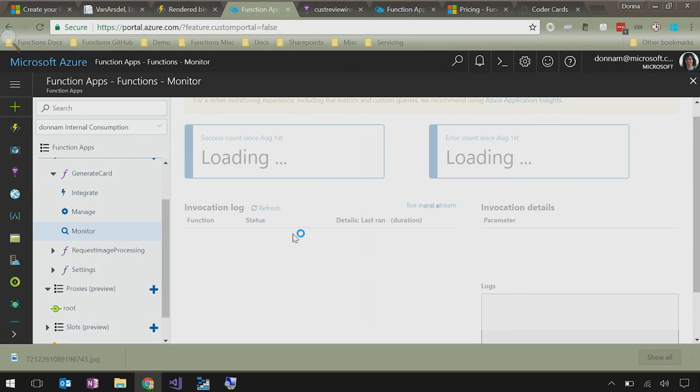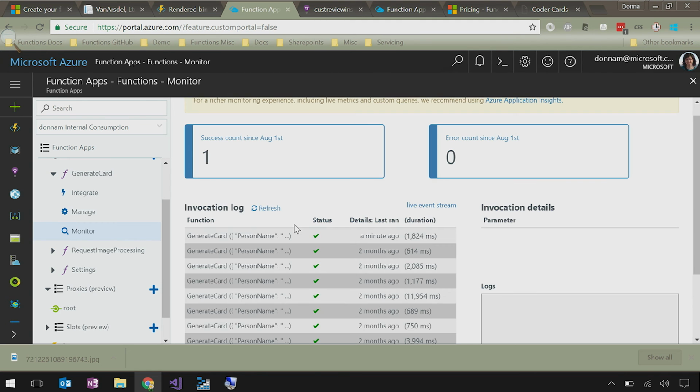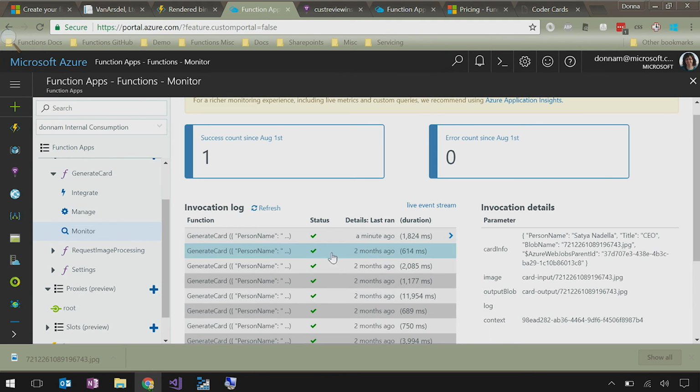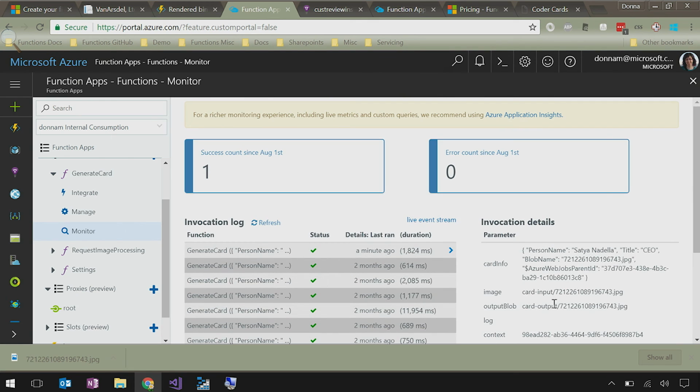But I can go into monitor, and I can see that it ran recently. This is like the built-in monitor view, but it's not as rich as Application Insights. Got it. So you can see it ran a minute ago, and it wrote to card output, so I could go and look if I wanted to.